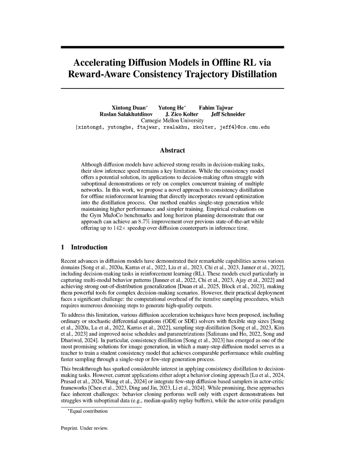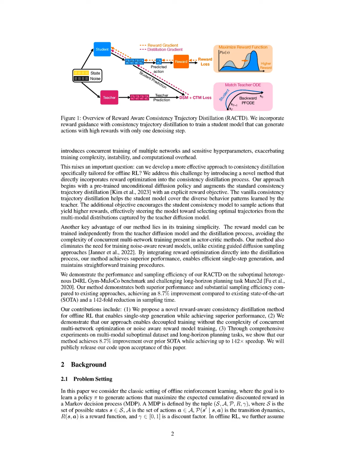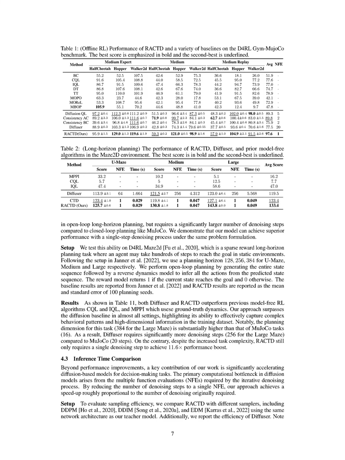RACTD offers several unique benefits over traditional actor-critic methods and existing diffusion-based acceleration techniques. Firstly, in terms of performance, RACTD achieves an 8.7% improvement over the state-of-the-art while maintaining the ability to sample efficiently with a single-step generation process, unlike actor-critic methods that require concurrent training of multiple networks, which can lead to instability and complexity. Secondly, RACTD significantly enhances efficiency by reducing the number of necessary denoising steps, achieving up to a